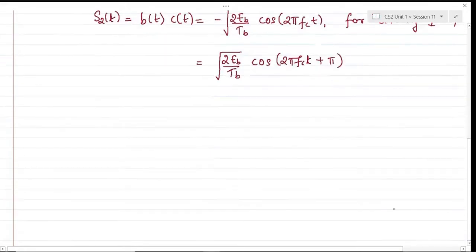Hence this is phase modulation with respect to the incoming binary streams, binary 0 and binary 1. We can exchange S1 and S2 accordingly for binary 1 and 0. In some resources you would have binary 0 represented as S2 of t and binary 1 as S1 of t, but it doesn't matter for performance, because as long as the basis functions or the given signal sets are the same, the performance will not hamper the geometric representation of the signal.